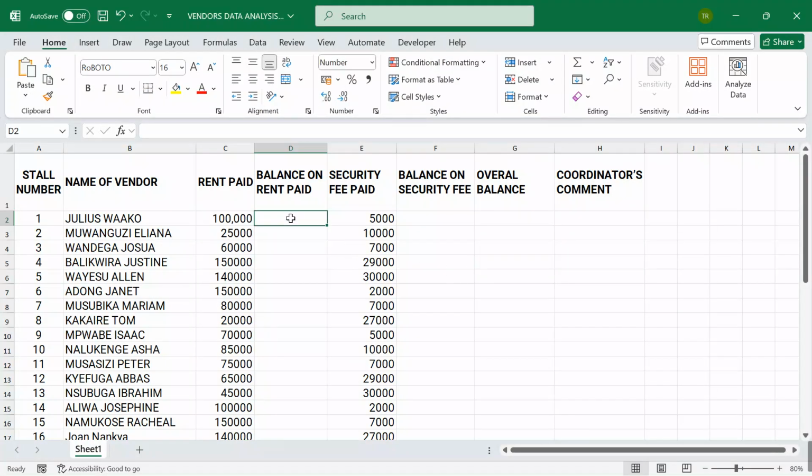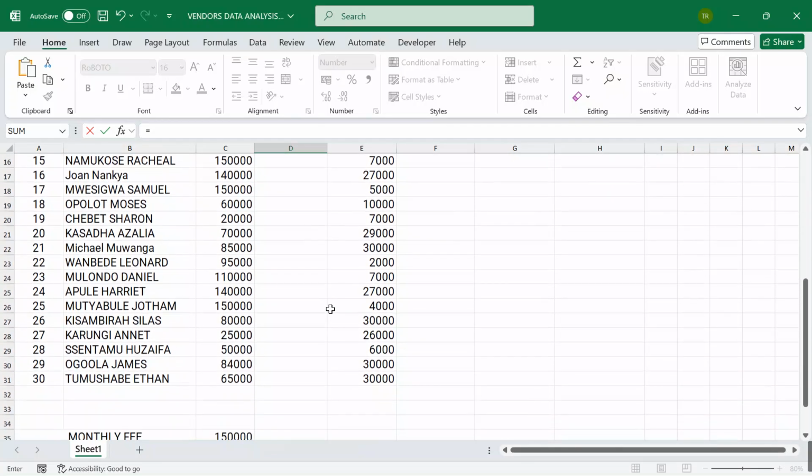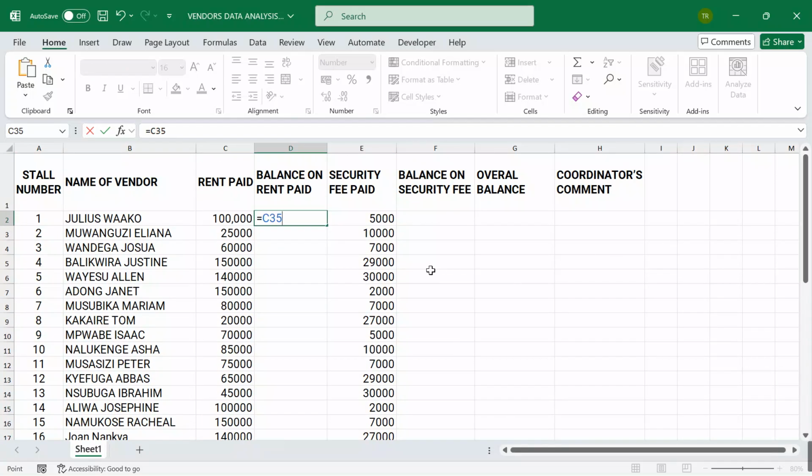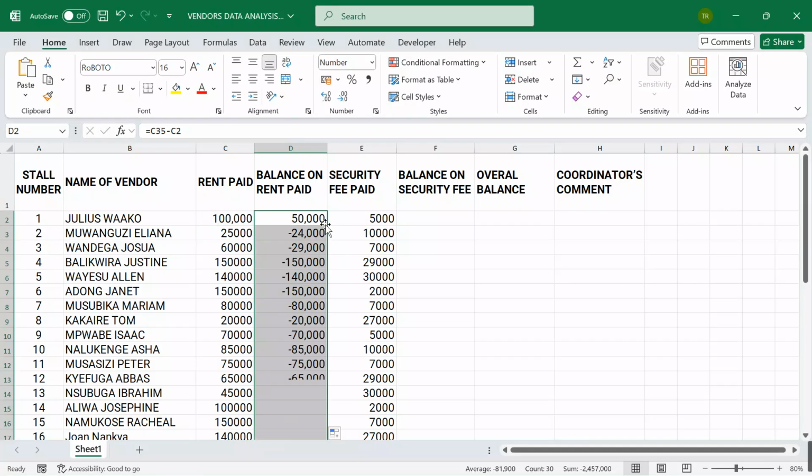So here, to compute my balance on rent, I will say equal sign what? Equal sign my figure for rent, which is this one, minus the rent paid so far for every candidate. But now, if I come here and enter like this, and I start auto-filling, I'll be getting negatives.